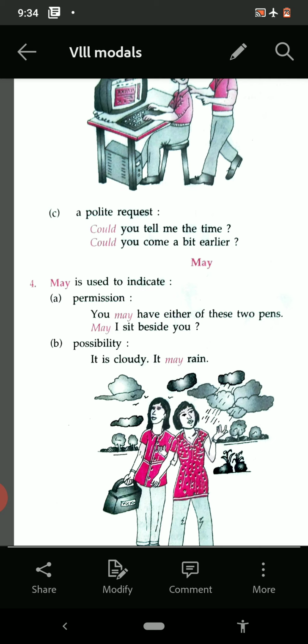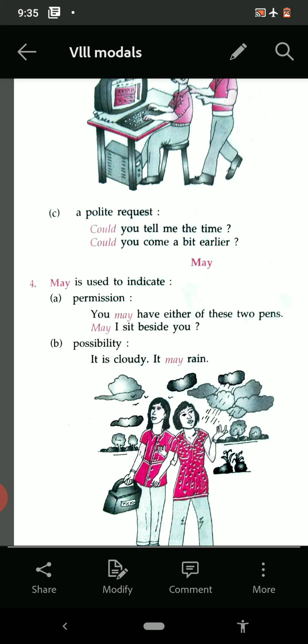May I sit down? May I go? So these are permission. Now the second one is possibility, meaning possible or not. It is cloudy. It may rain. So possibility.